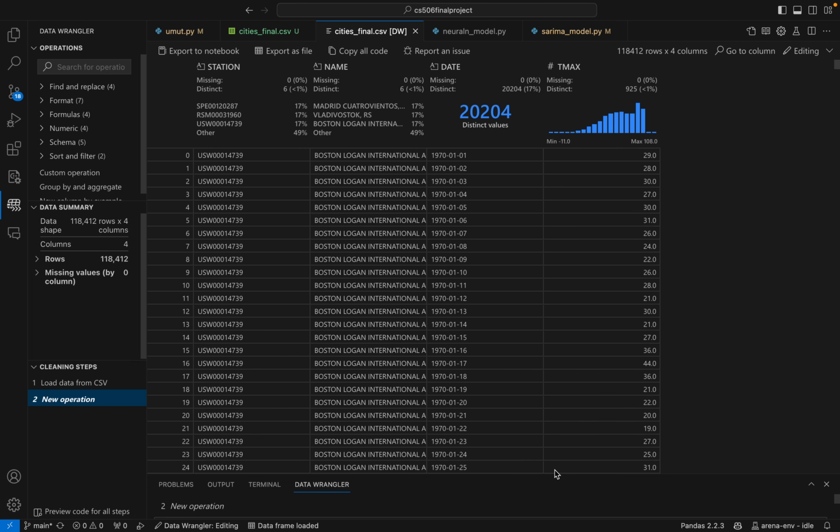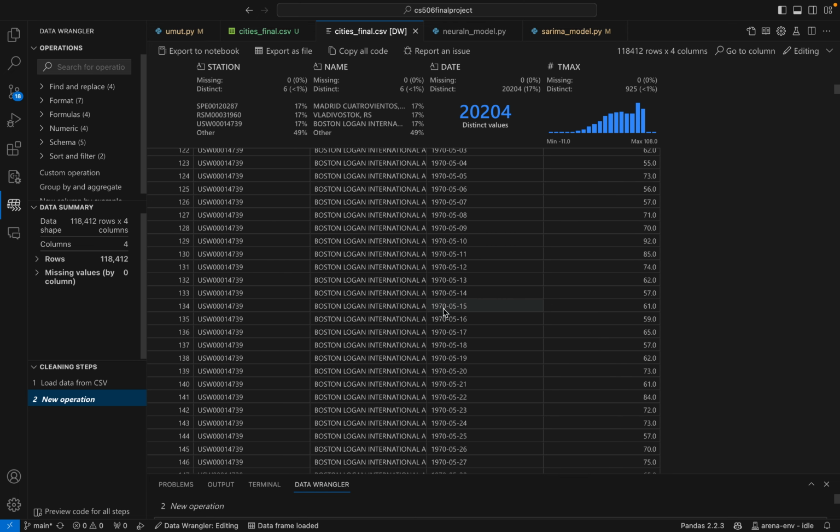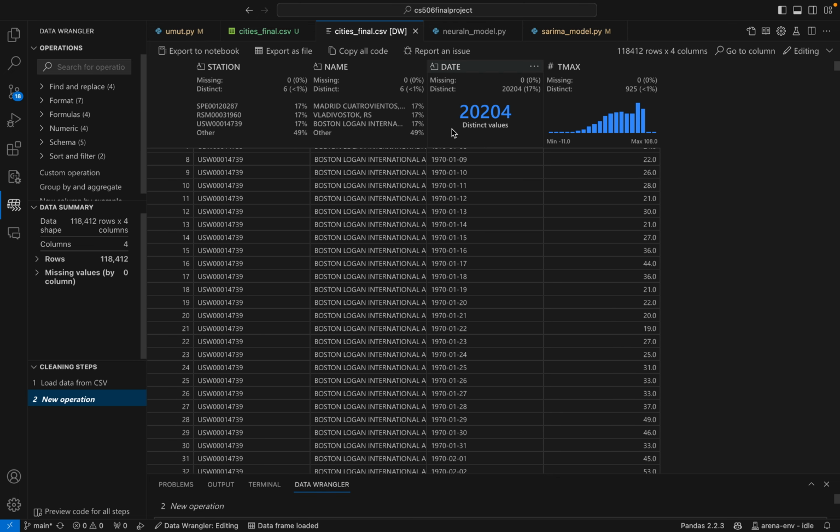We had previously been working with just a Boston weather dataset. Since our midterm report, we've extended our predictions to 5 other cities around the world, including Buenos Aires, Darwin, New York, Madrid, and Vladivostok. Let's take a look at our dataset and how we cleaned it. We got the maximum temperature data from 1970 to 2025 for our 6 cities, which we downloaded as a combined CSV file with specific station names for each city and the Tmax response variable. We picked these 6 cities based on availability of data in the year range. For all of the cities in our dataset, we replaced the missing values using linear interpolation.